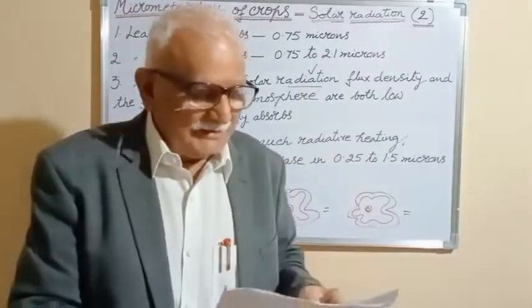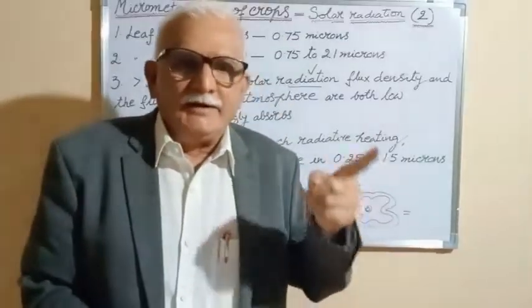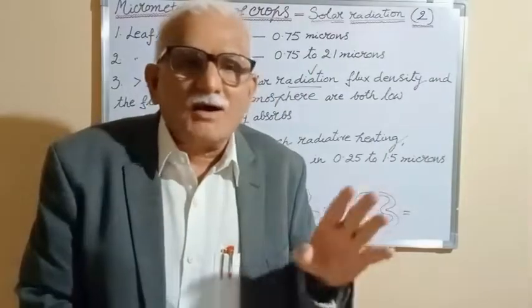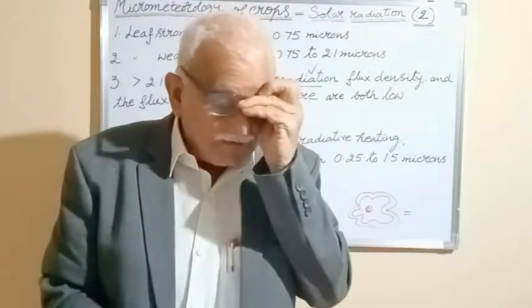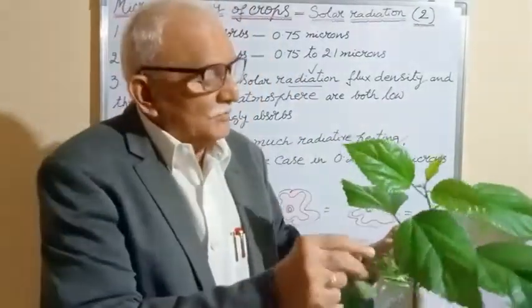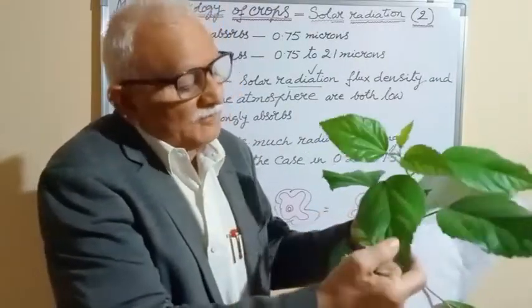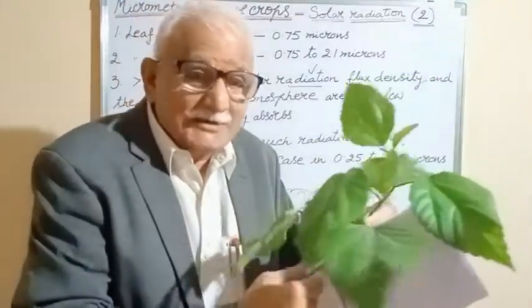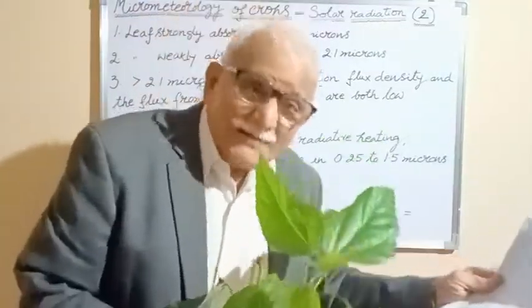Now another important thing is the fourth point I wrote here. These two, solar radiation flux density and the flux from the atmosphere, will not cause radiative heating. What is the meaning of radiative heating? The plant temperature in the leaf differs a lot from the stem. It differs a lot from the leaf tip to the leaf base, from one leaf to another leaf. This is the basic characteristic of temperature as far as crop plants are concerned.